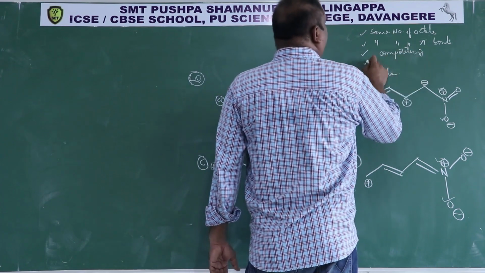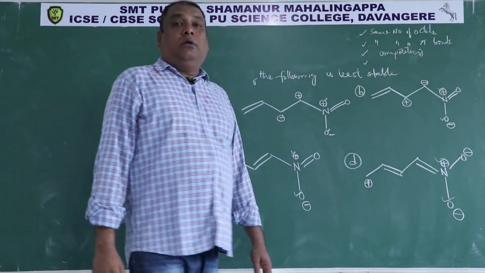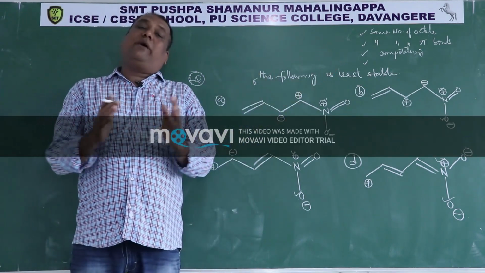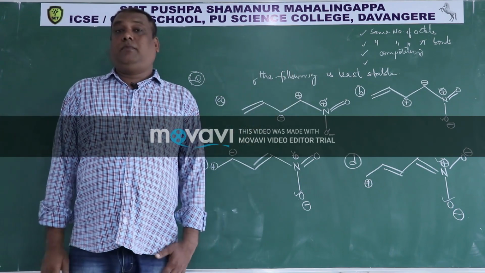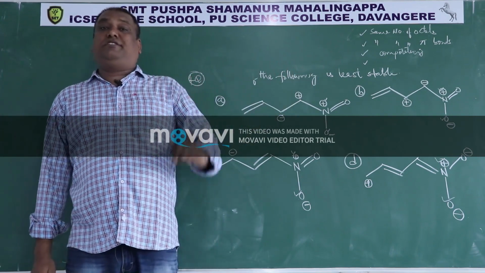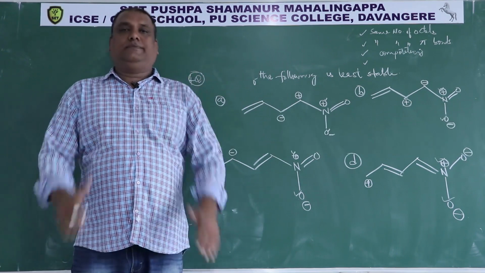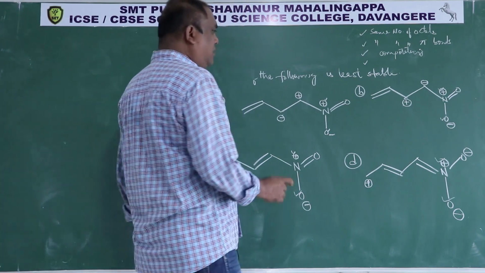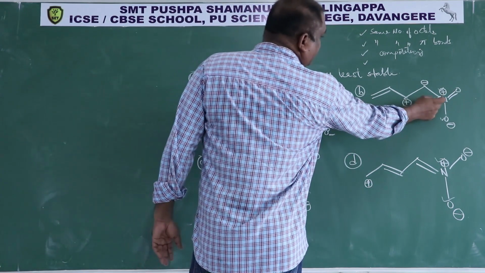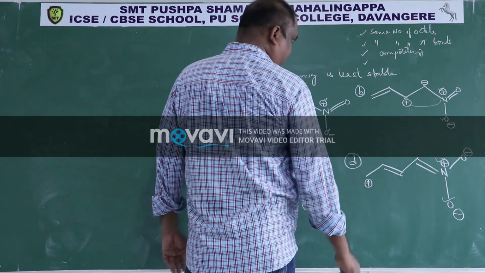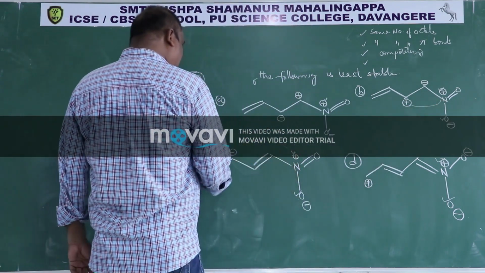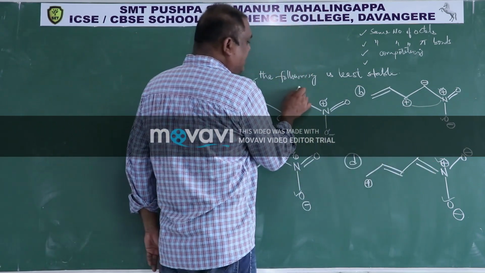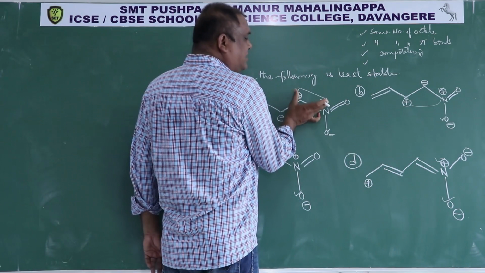Then finally you have to check like charges, meaning plus and plus should be far away, minus and minus should be far away. Unlike charges should be separated by less distance, meaning plus and minus should be nearer. So if you observe here, plus and plus separated by large distance, plus and plus separated by large distance, plus and plus separated by large distance, but here plus and plus are adjacent to each other.